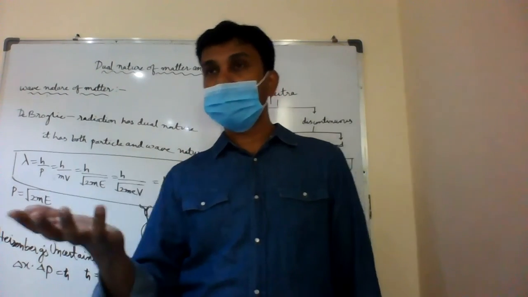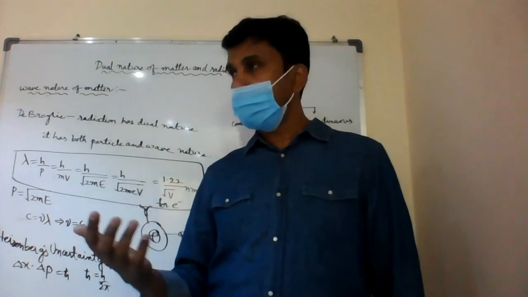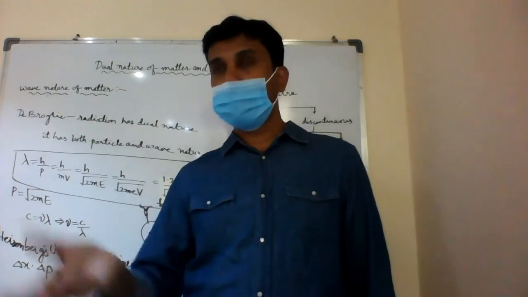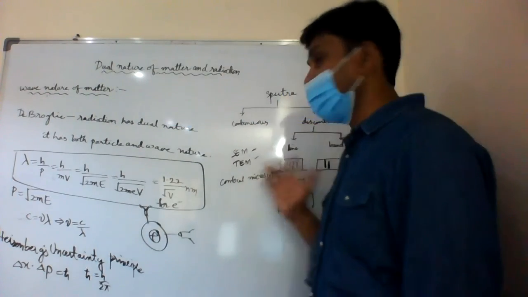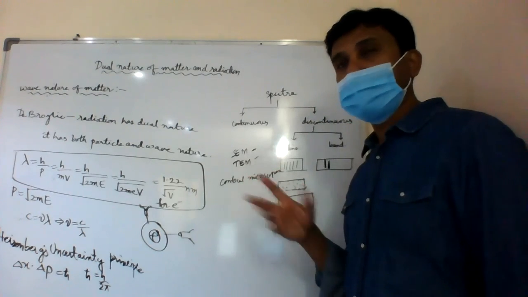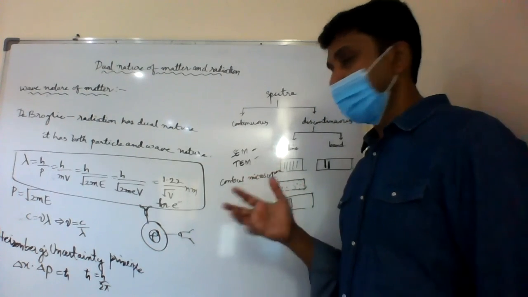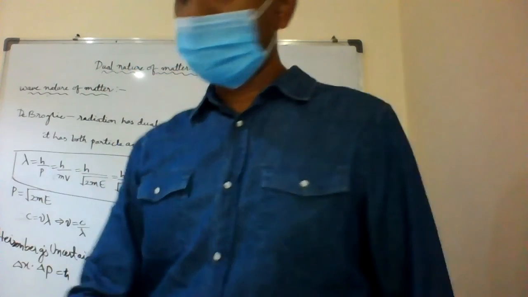Because of the dual nature only, today we have powerful microscopes. Instead of light, we went to electrons because of this reason, and we are also able to explain the spectra because of de Broglie. Everyone has made their own contribution. We'll stop here and then you start with the numericals now.